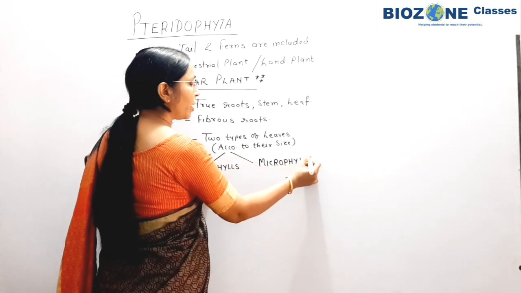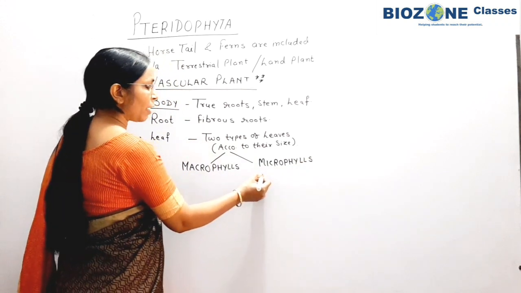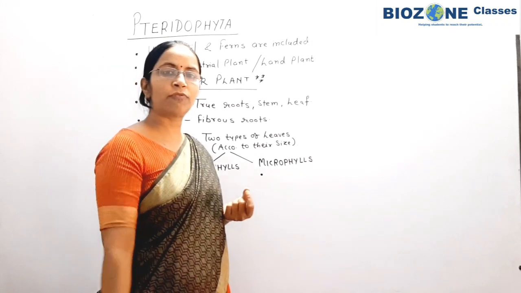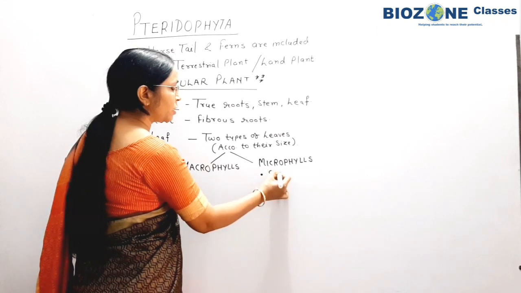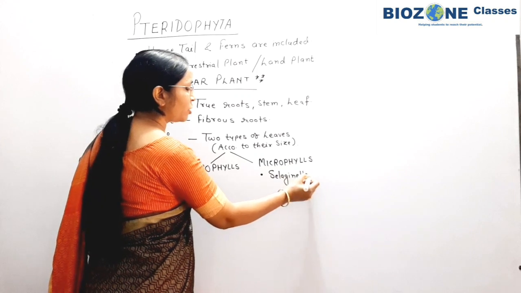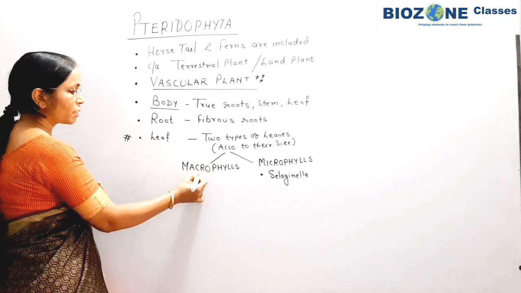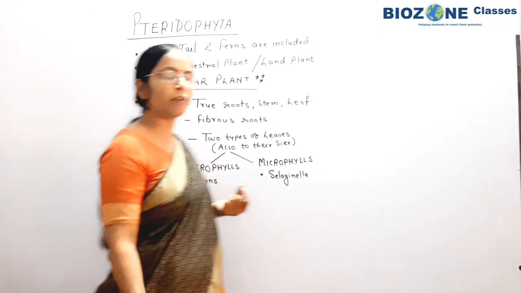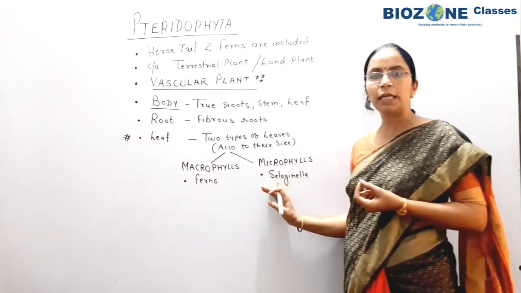The example of microphylls, you remember very well, because this example is asked. What is the meaning of microphyllous leaf? The size of the leaf is very small, and microphylls are present in Selaginella. The diagram of Selaginella is provided on the next page. Secondly, macrophyllous leaves are generally present in ferns, where the size of the leaf is quite large, or big as compared to Selaginella.